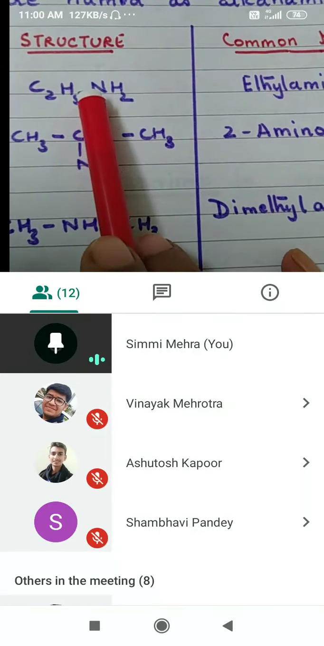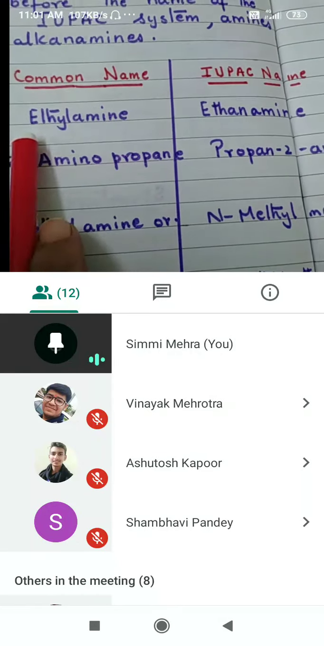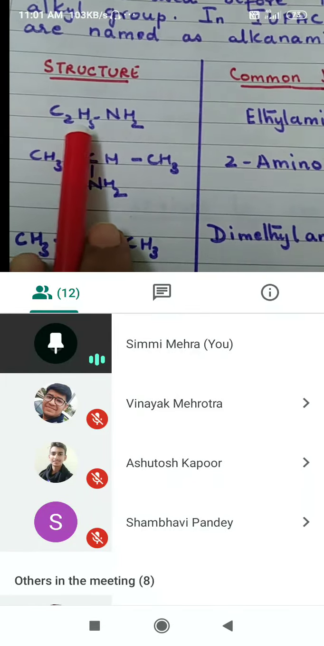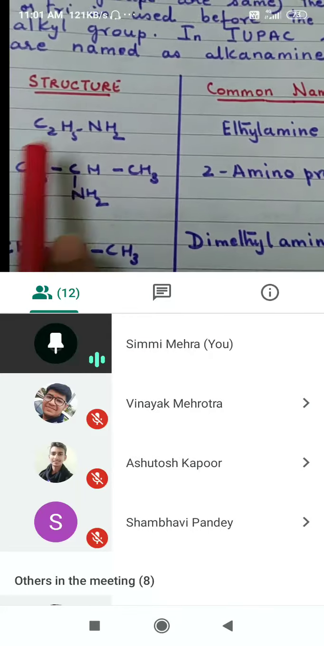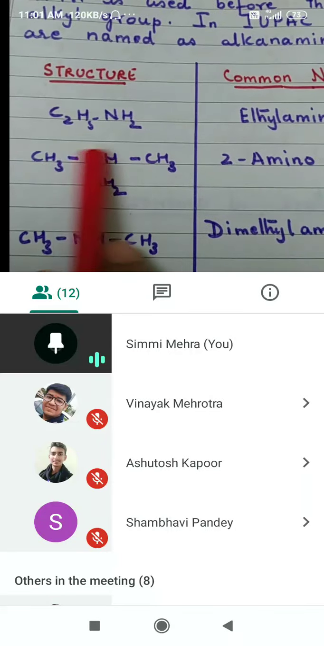C2H5NH2, right, which is going to be the longest chain? C2H5 means two carbon atoms, so the root word becomes ethane. When the root word is ethane, the ending word will be amine. So we have ethane, drop E and add amine. Ethanamine. This is your IUPAC name. What is going to be the common name? The common name is alkyl amine. Just write the name of the alkyl group and the ending word is amine. So here the alkyl group is ethyl, so ethyl amine is your common name.